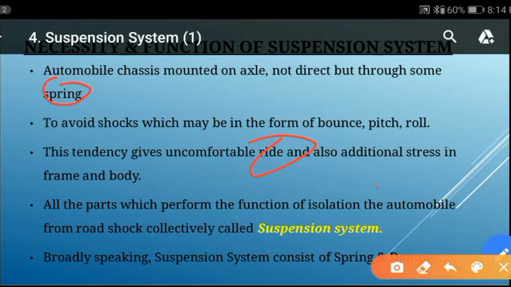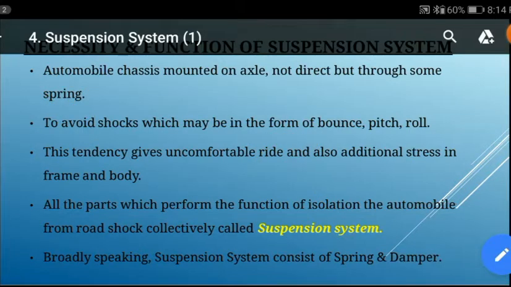All the parts which perform the function of isolating the automobile from road shock are collectively called the suspension system. So broadly speaking, the suspension system consists of a spring and a damper. The energy of the road shock causes the spring to oscillate about its axis, and this oscillation is restricted to a reasonable level by means of the damper. So this spring and damper are the very important heart of the suspension system.